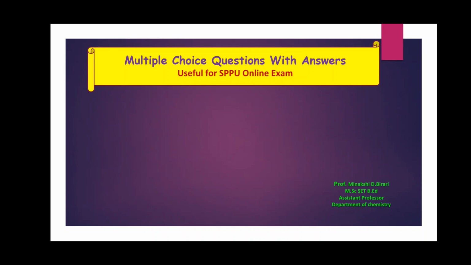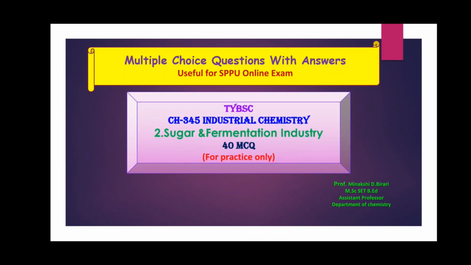Today in this video lecture we will see the multiple choice questions with answers which are based on the second unit of industrial chemistry, that is sugar and fermentation industry. This lecture will be very useful for all chemistry students. It is also useful for online examination, SPPU entrance examination.